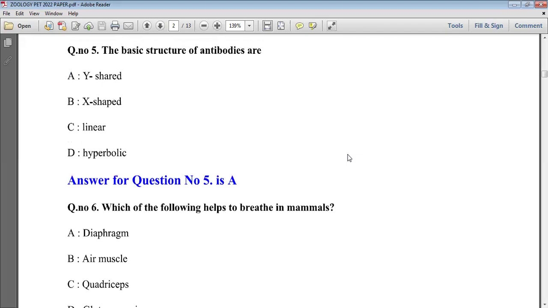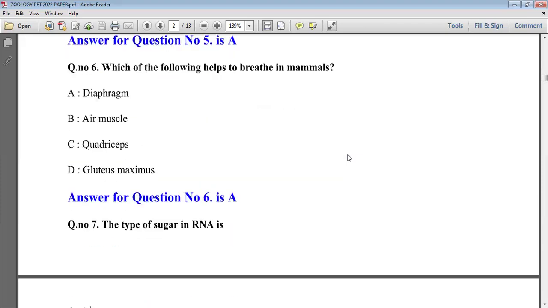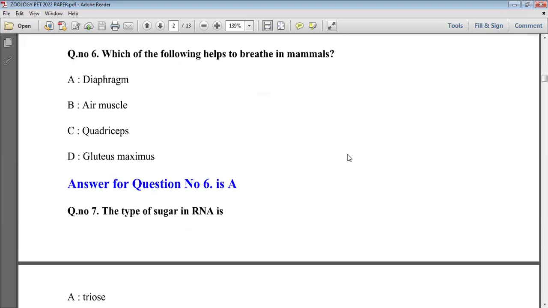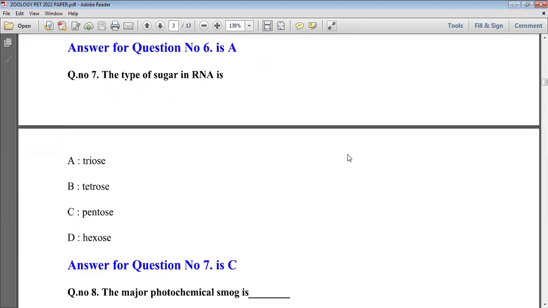Next question is: the basic structure of antibodies are. Always remember that antibodies have a Y-shaped structure. Next question is: which of the following helps to breathe in mammals? In mammals, breathing is performed by the diaphragm. As we know, mammals have lungs and a respiratory system, and respiration is done by the diaphragm. So answer option A will be correct. Next question.